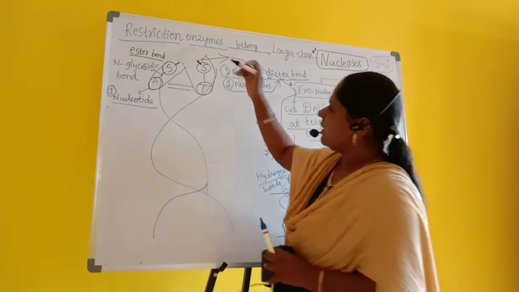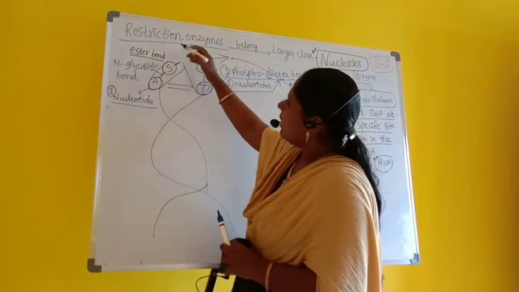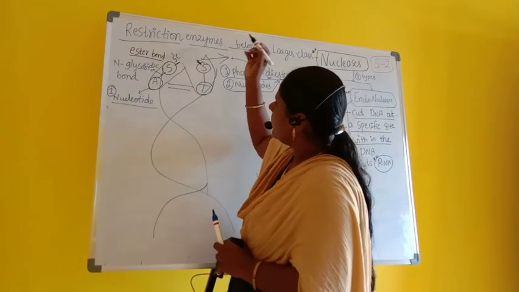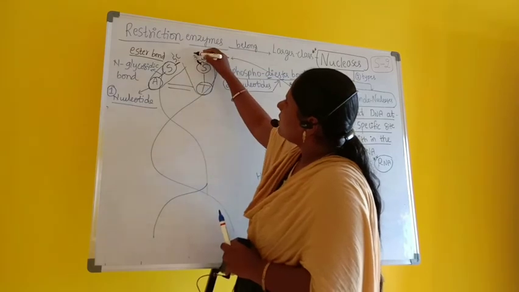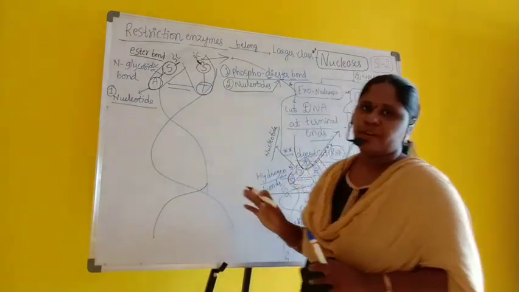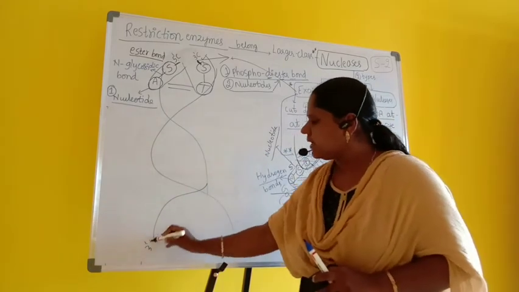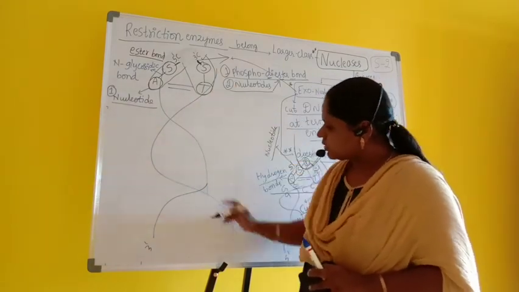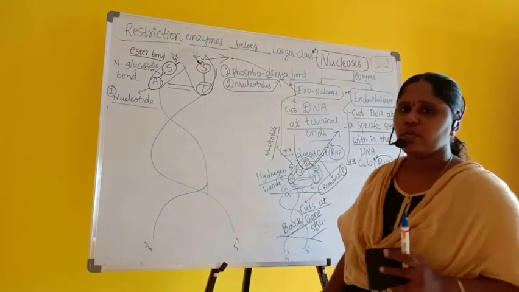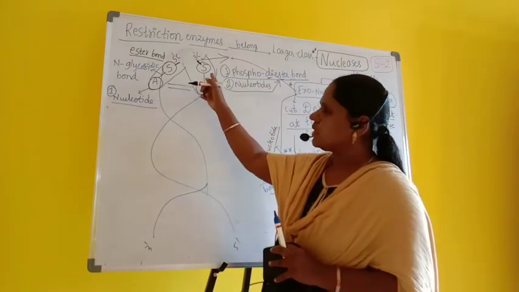Then what are the terminal ends? This sugar has the 5th carbon as a terminal end. This sugar has the 3rd carbon as a terminal end. That's why DNA lies from 5' to 3', and the other strand lies 3' to 5'. You know it very well, right? Why is it called 5th carbon, 3rd carbon?